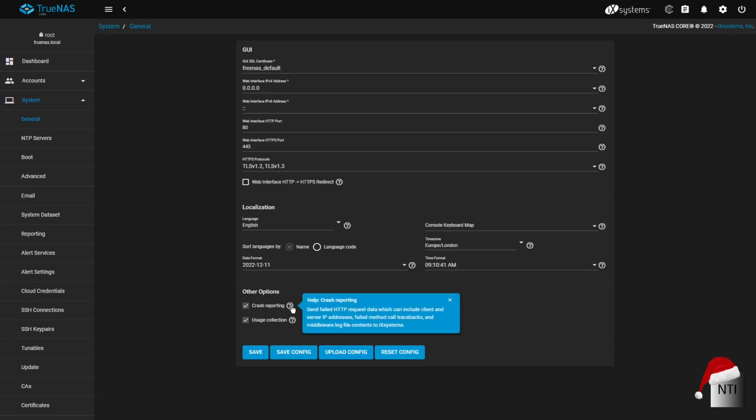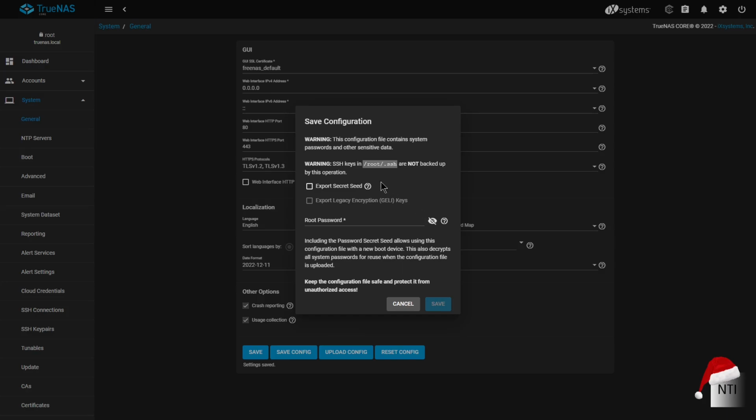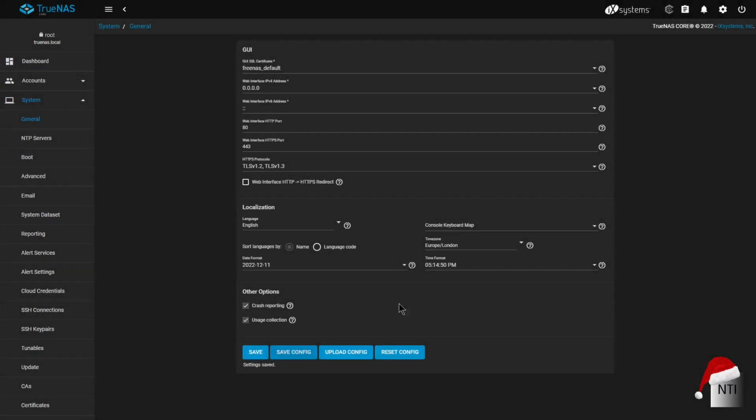As you can see, it will send logs back to your system and also to iXsystems themselves. And also usage collection, which I'm assuming also goes to iXsystems. But with that, we can now save. And also save our configuration as well, should we want to. But as you can see, all is well.